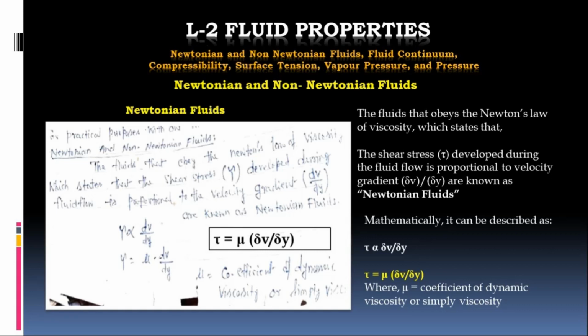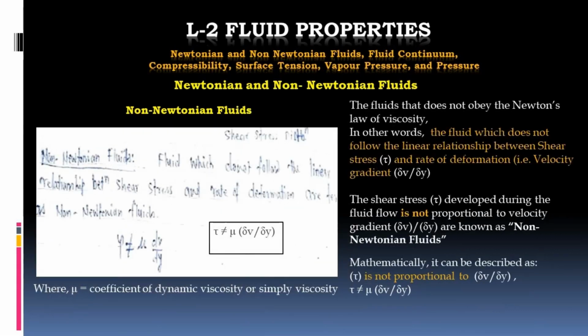are known as Newtonian fluids, and those which do not obey Newton's law of viscosity, that is tau is not equal to mu into dv upon dy, or shear stress is not equal to coefficient of viscosity into velocity gradient, are known as non-Newtonian fluids.